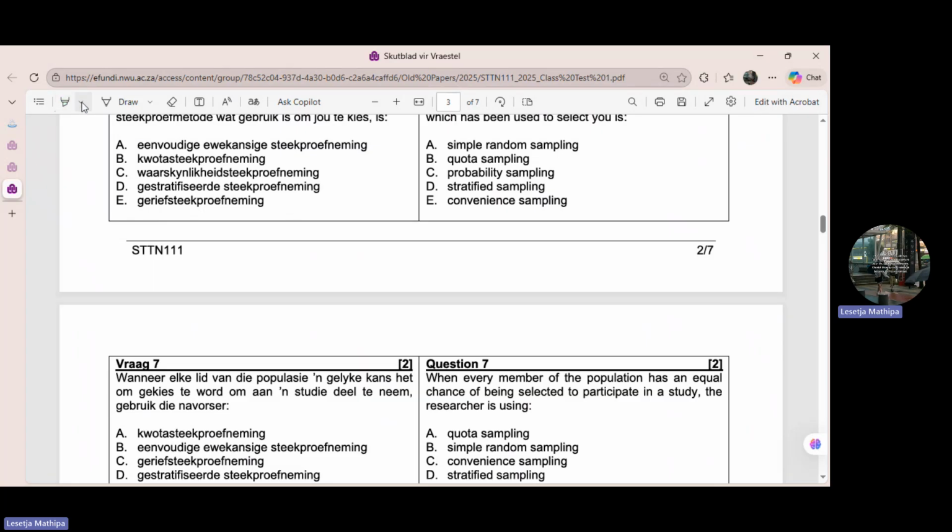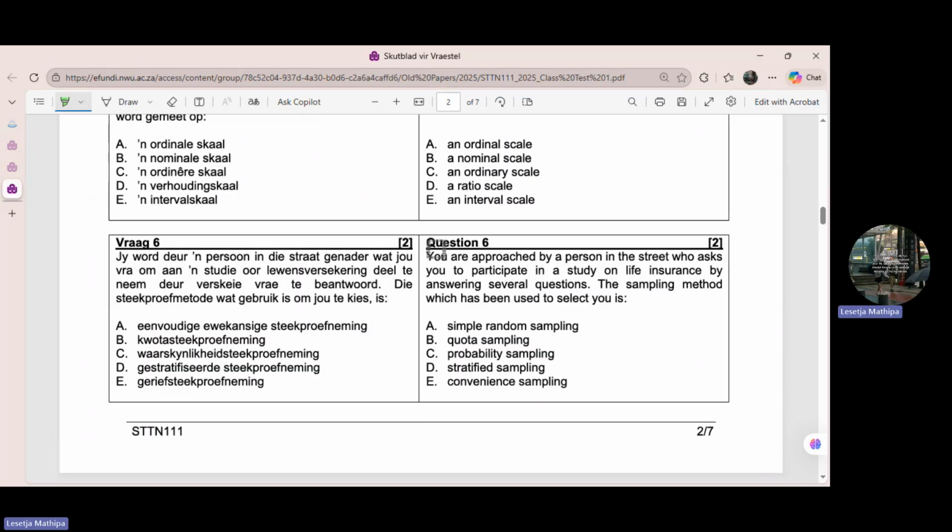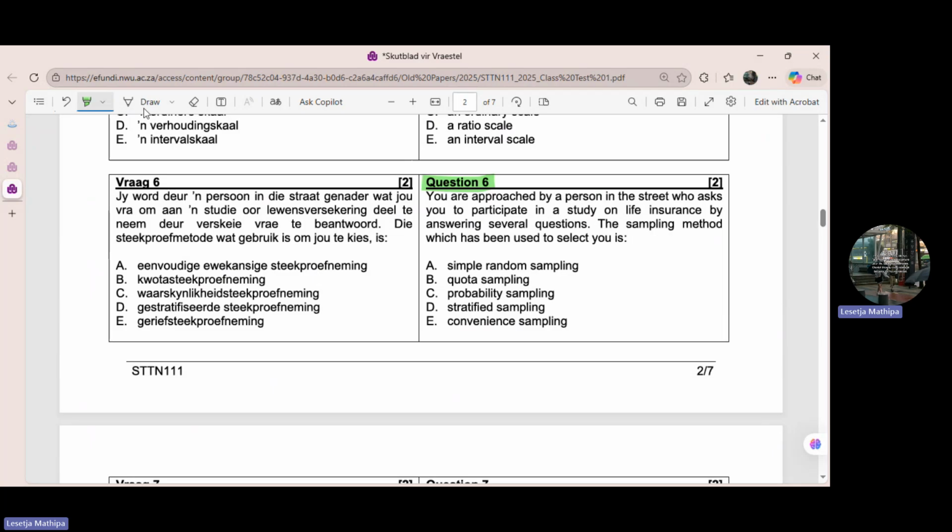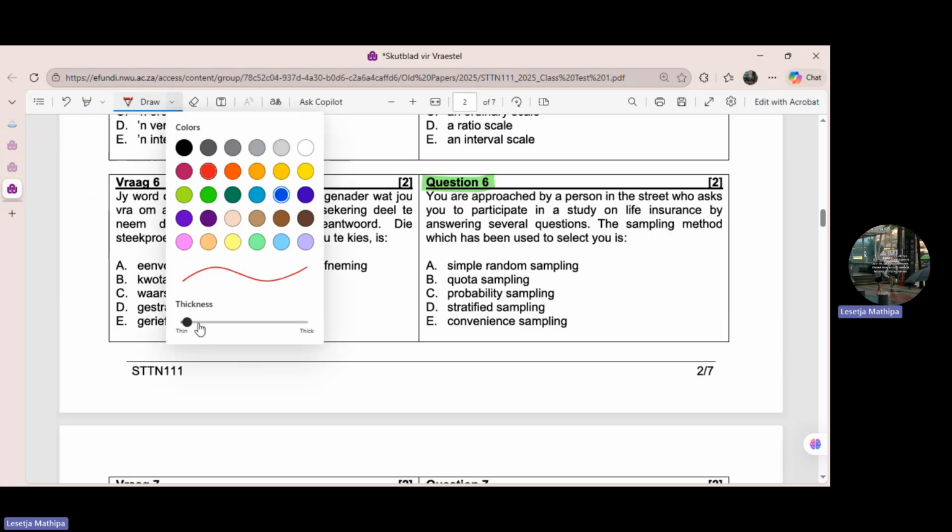I'm just going to choose this one. Question 6. The introduction for chapter 2 is on my YouTube channel, please go and check it out. Chapter 2, Sttn 311 and Sttn 122. That's the introduction video where I was discussing the theory questions, how to do simple random sampling, stratified random sampling, cluster sampling, convenience, and so on. Okay, let's look at question 6.